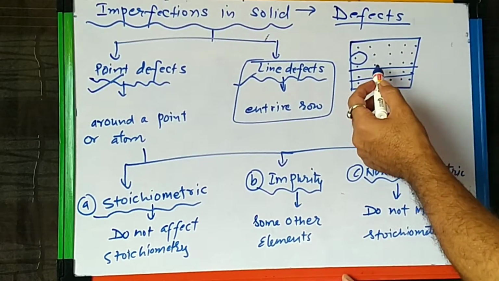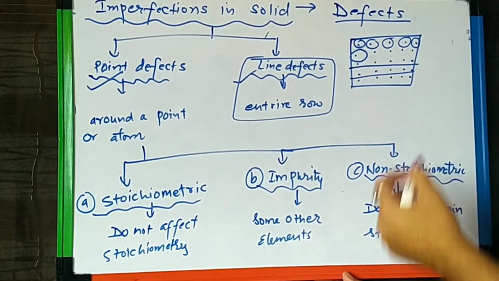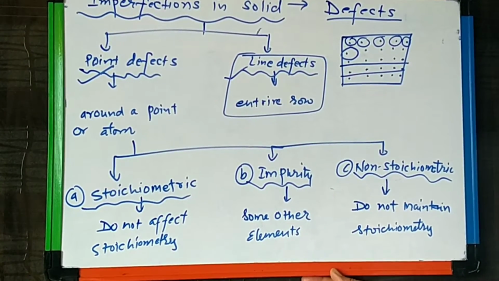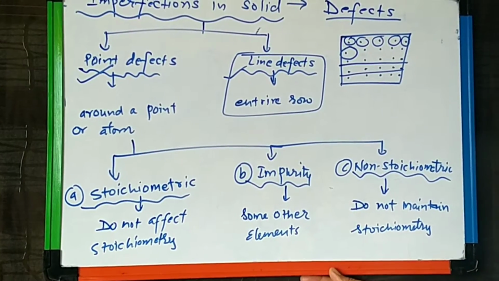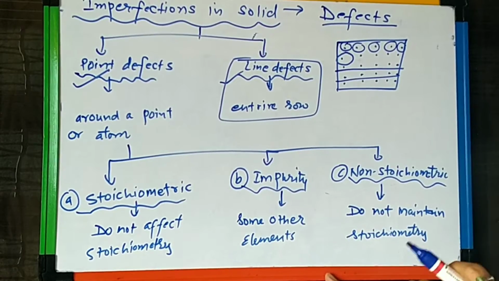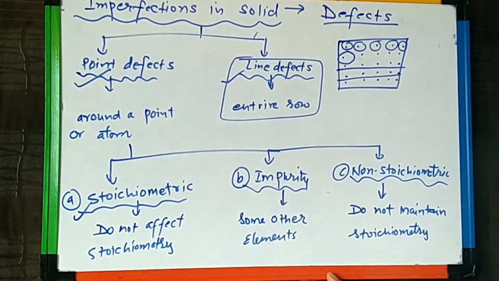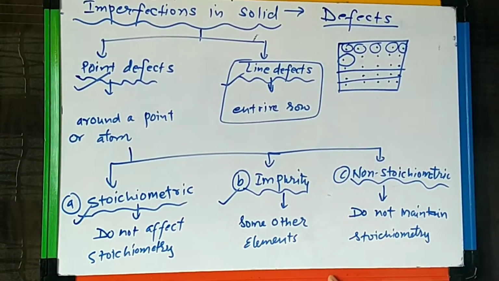Here basically the stoichiometry of the crystal remains the same. It does not affect the stoichiometry. Suppose one cation is missing, the same type of anion is also missing, so the total stoichiometry remains the same. They are stoichiometric defects.